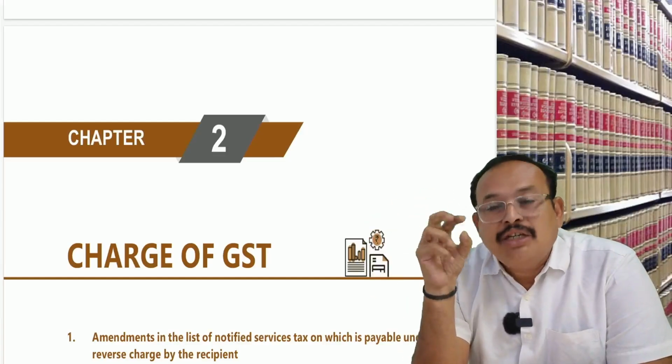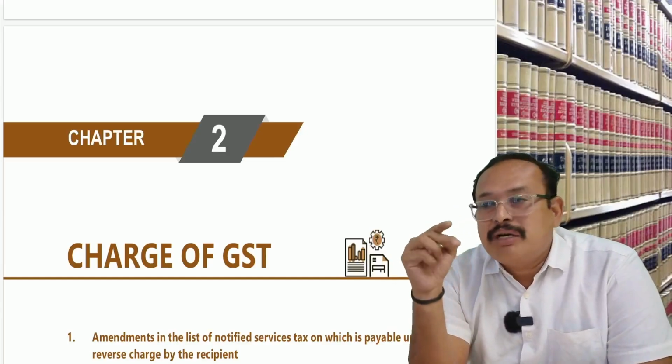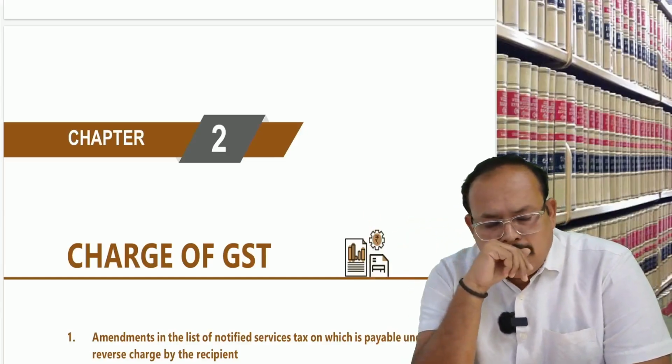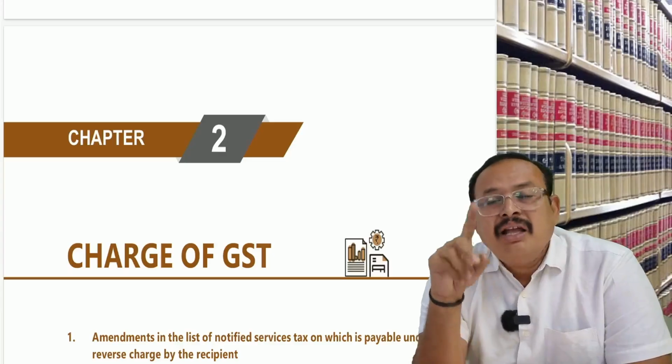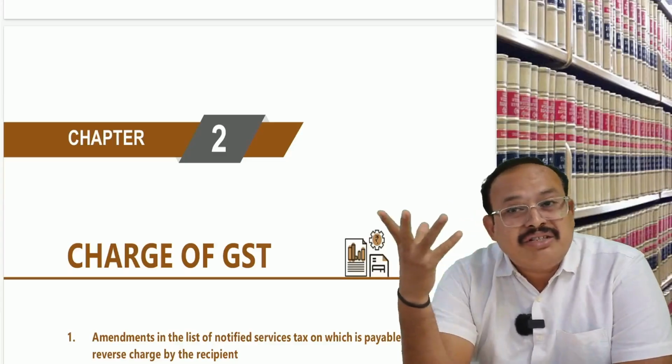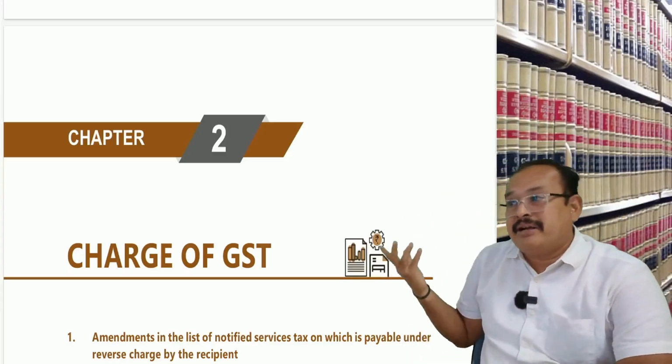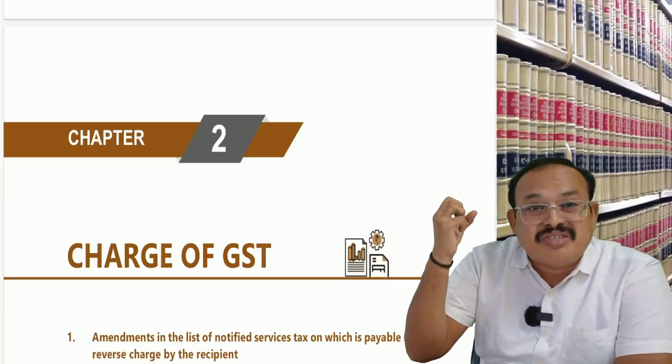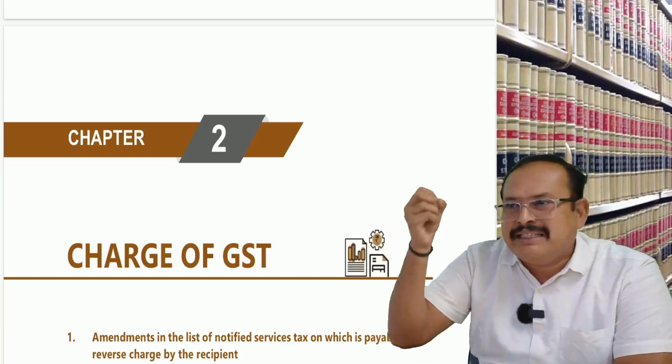Composite supply: two or more supplies supplied together, having a single price. In the ordinary course of business, supplies that one cannot supply separately are called a composite supply. The best classical example presenting in front of you is as follows.